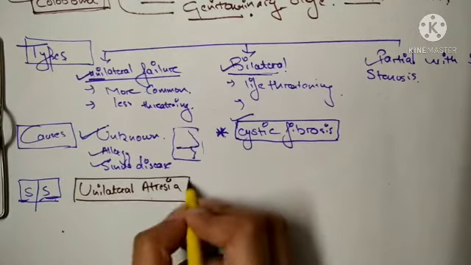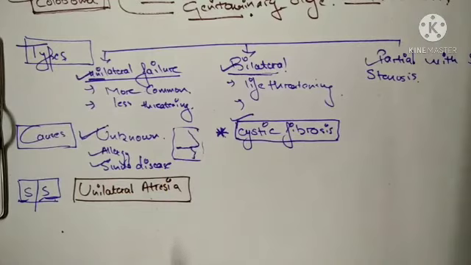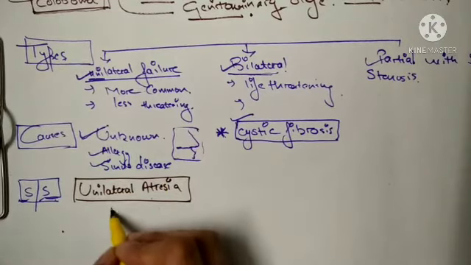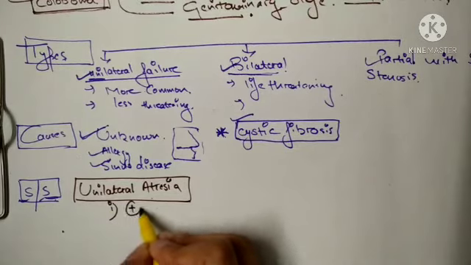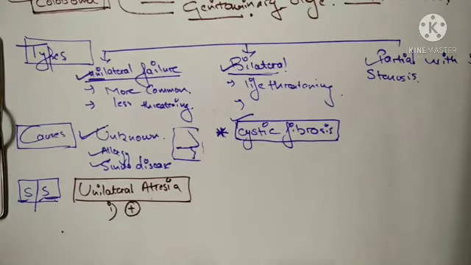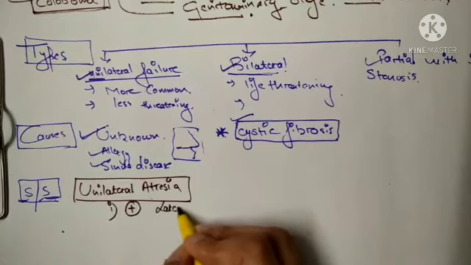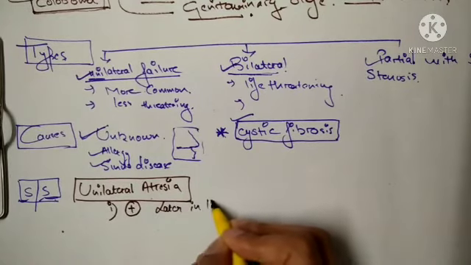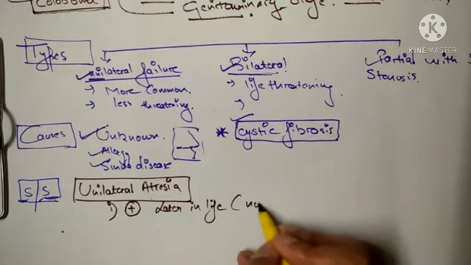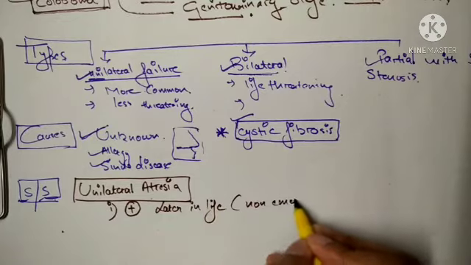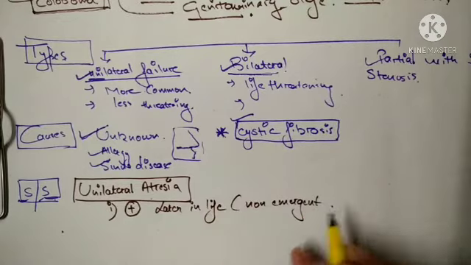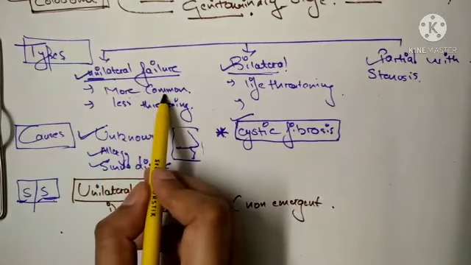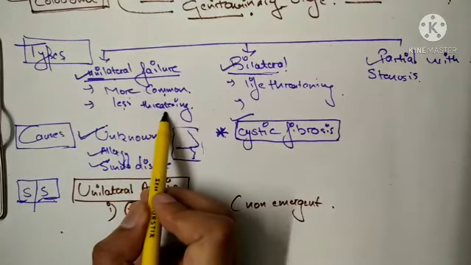In unilateral atresia, only one passageway is affected. So first, when will the newborn present? It will present later in life. Why? Because this is a non-emergent condition. I've already told you it is more common, but very less threatening.